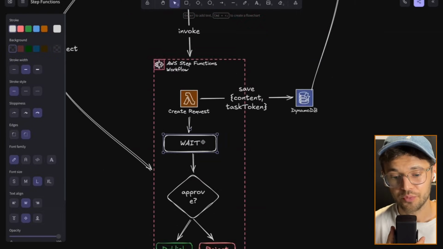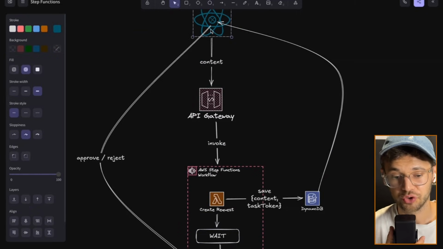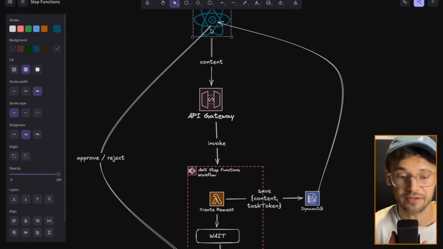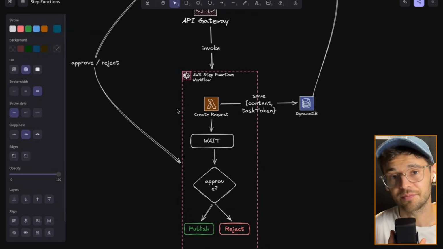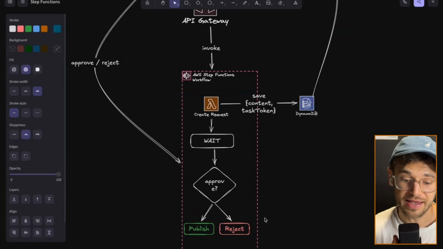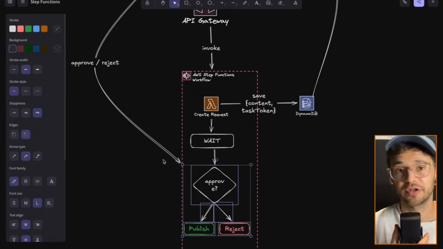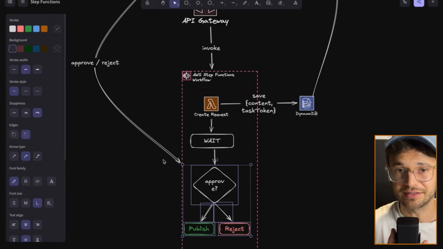Then we wait for the admin. So it is saved to DynamoDB. DynamoDB shows it in a React frontend. The admins just click on approve or reject, which again sends something to the step function via an API, via the SDK, and then the step function continues with an approve or reject status, and then the step function handles the business logic again.